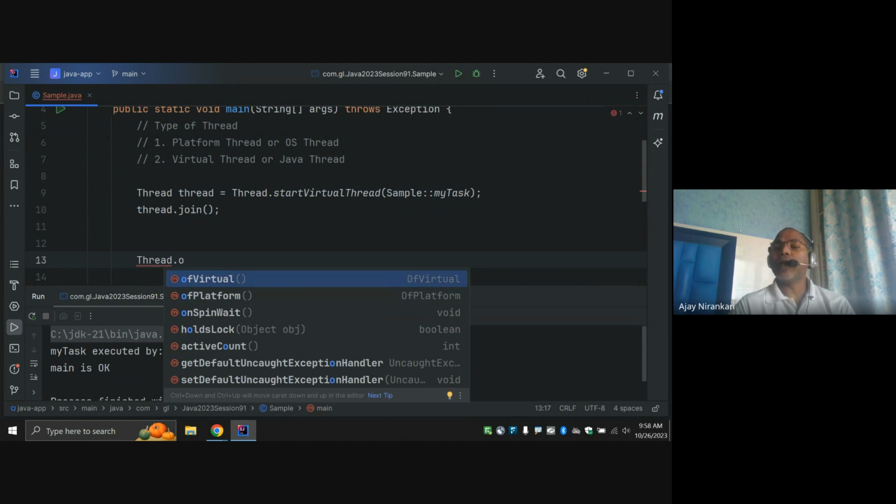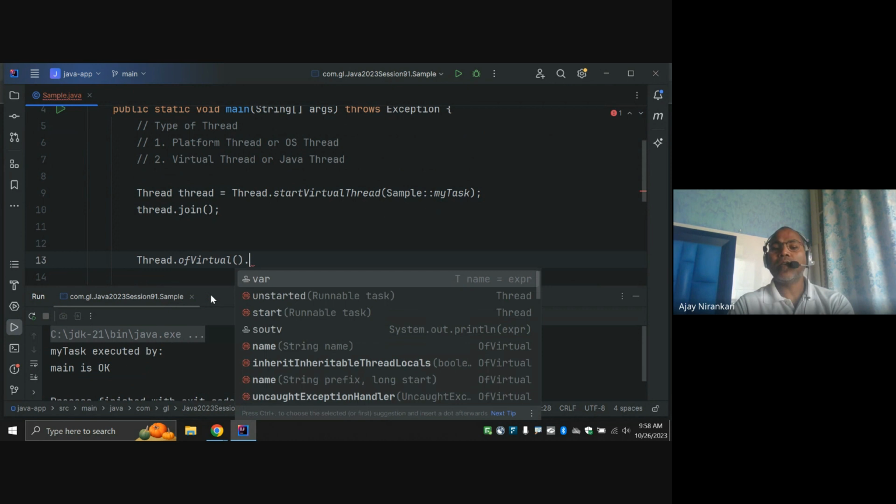So while creating a thread, you now have the option to create platform threads or virtual threads. Java has given this option to you. Before, there was no such option, no platform thread, no virtual thread, only OS thread. So now we have two options.